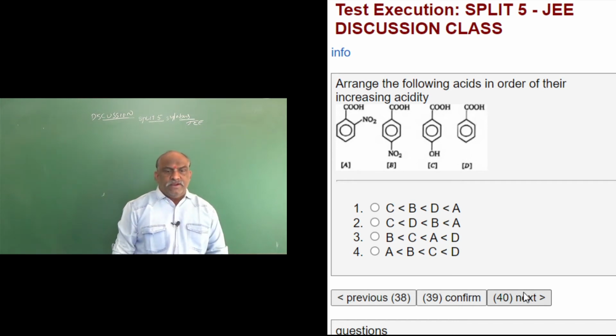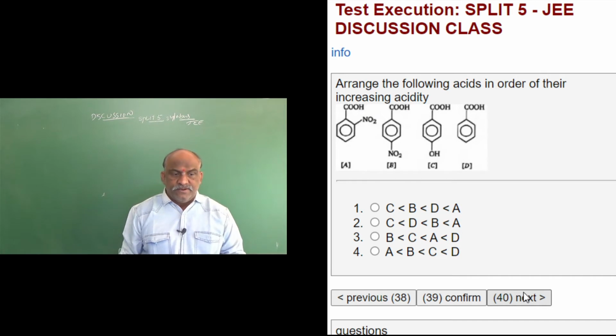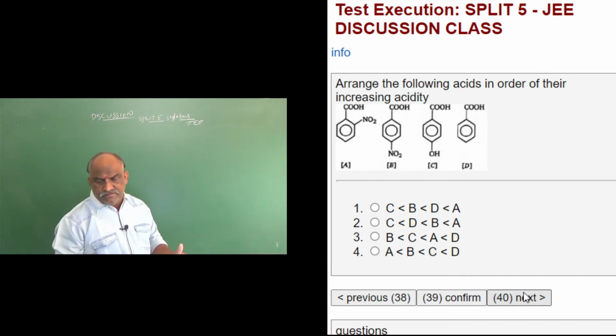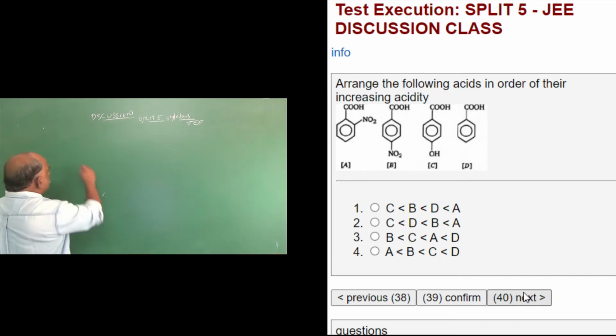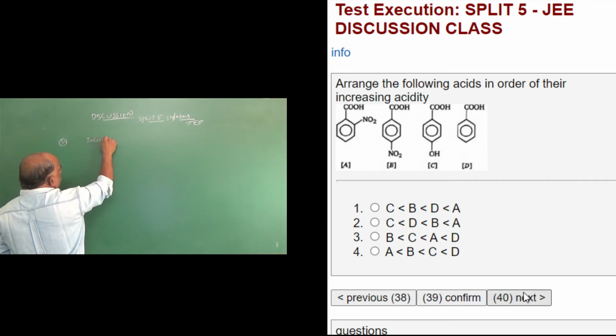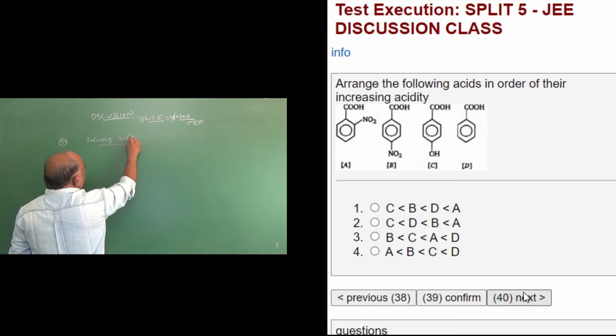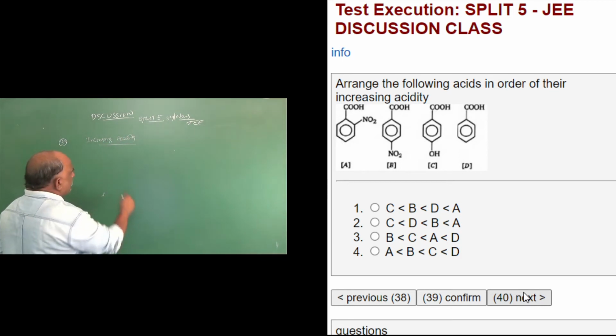Arrange the following acids in order of their increasing acidity. Very very interesting question it is. Question number 39, increasing acidity given.